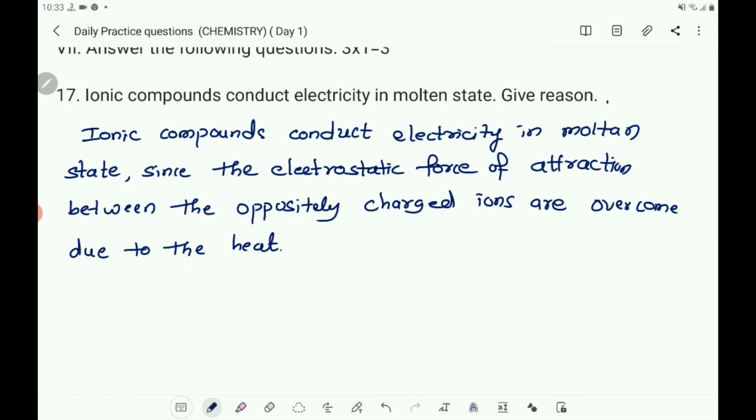Thus, the ions move freely and conduct electricity.